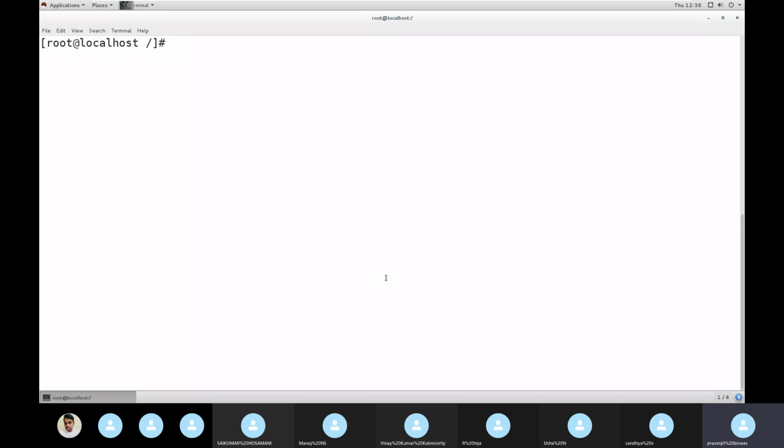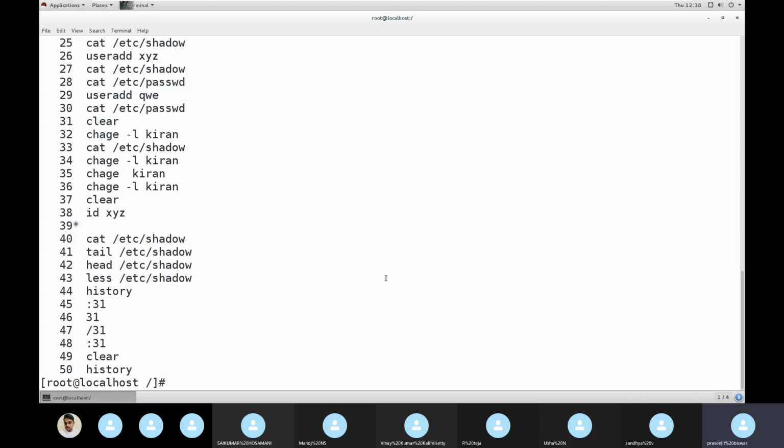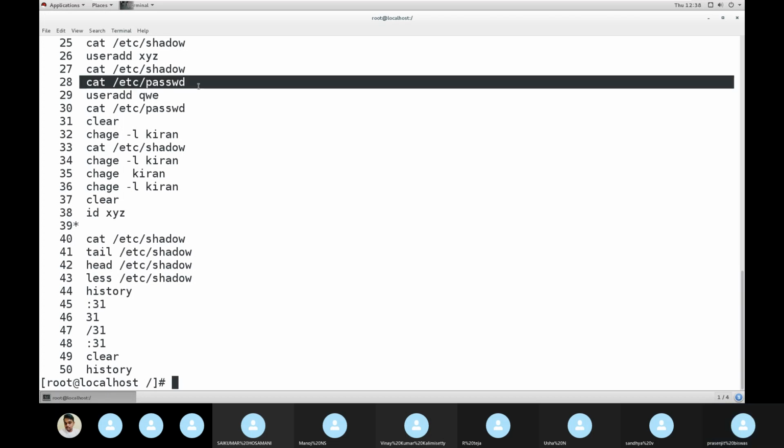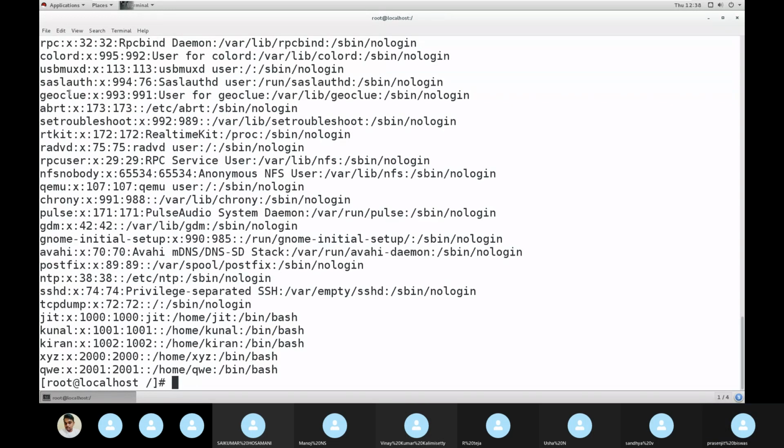Yeah, exclamation mark. I'll show again. History. I want to take this. Then I will give an exclamation mark and that number, 28. If I give this, the command will run: cat /etc/passwd. If you do not want to write it, or you forgot, just give an exclamation mark and the number. This line is not written in the copy, so just make a note.